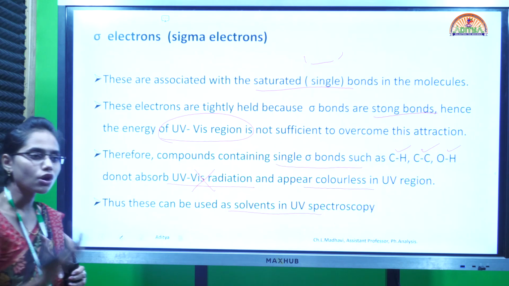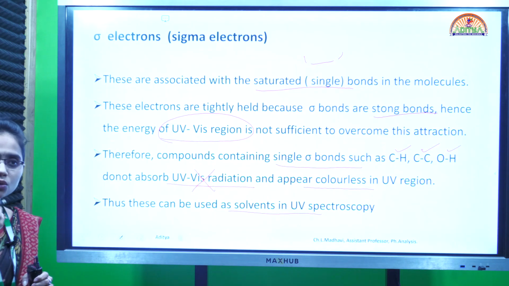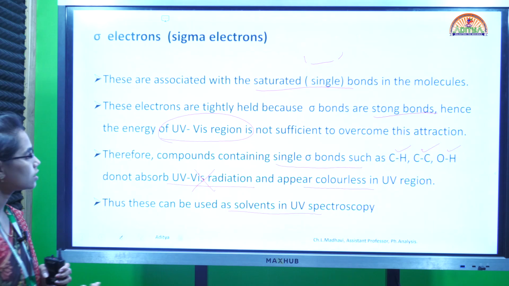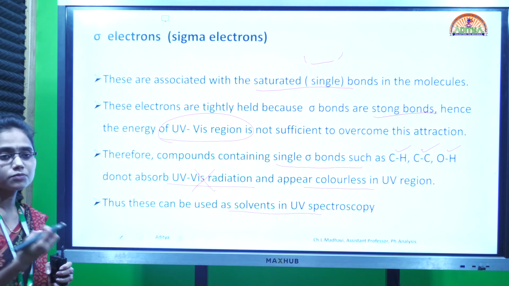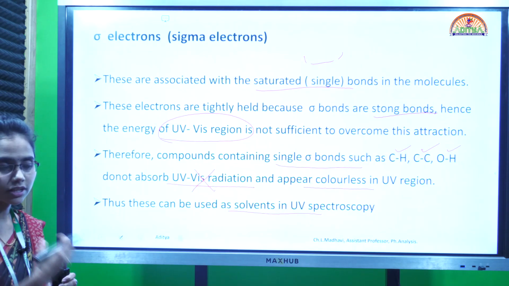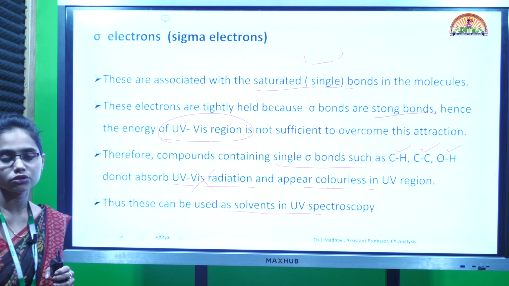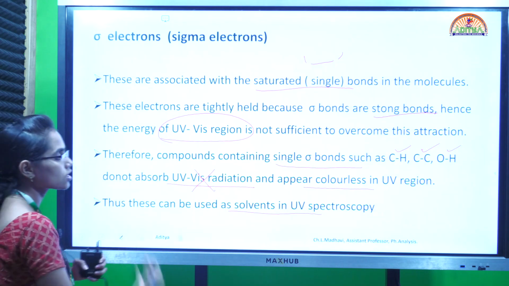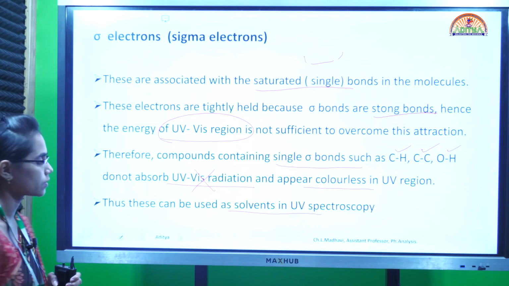So whatever solvents you use for the preparation of the solutions should not absorb in the UV visible region. As these sigma electrons do not absorb, since the UV visible energy cannot bring about those transitions, we can use such molecular species as solvents in UV spectroscopy.